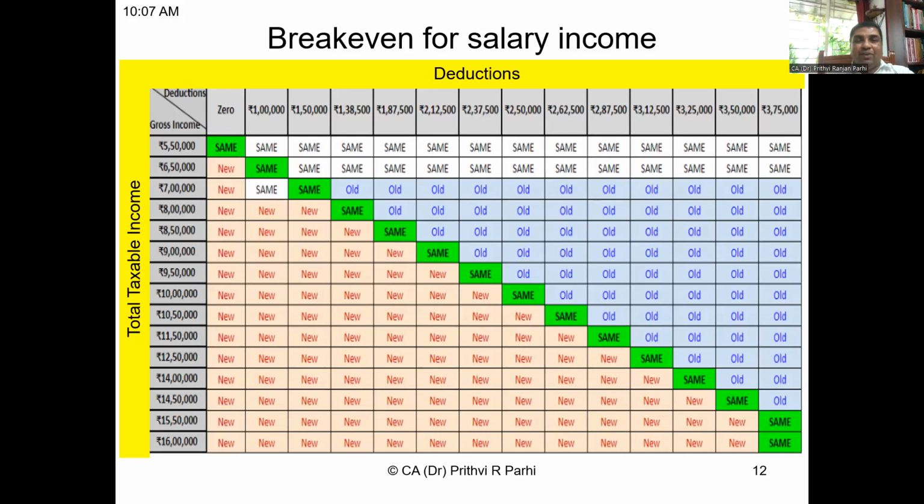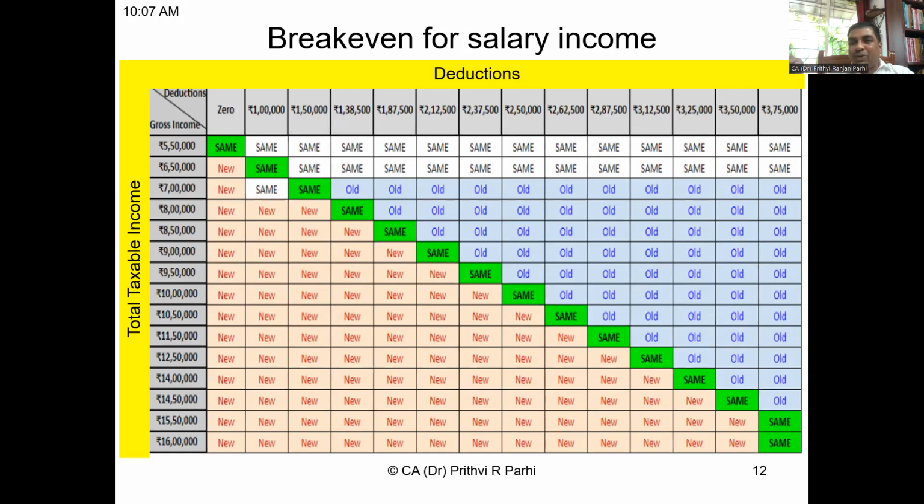On the x-axis, the horizontal axis, deductions are there in the scale. And on the y-axis, the vertical axis, you can see the total income. It shows in which situation new scheme is better, which situation old scheme is better, in which situation it is indifferent. That means old scheme, new scheme, effect is same.